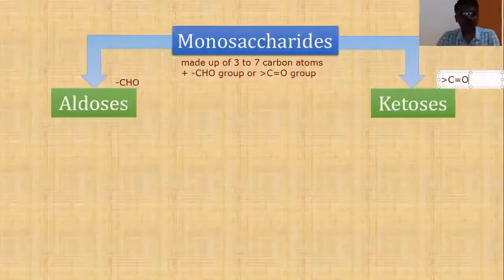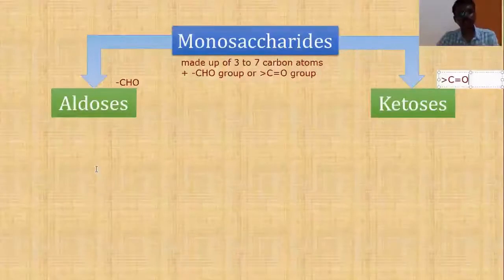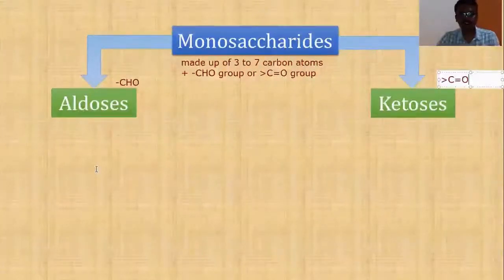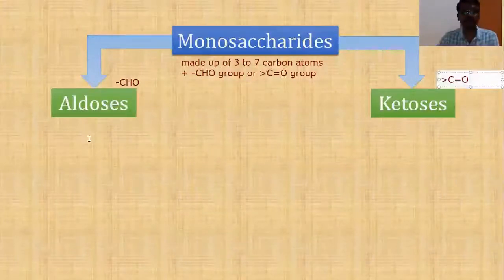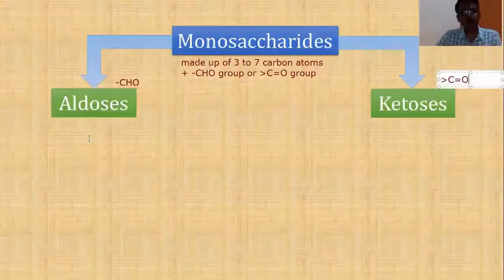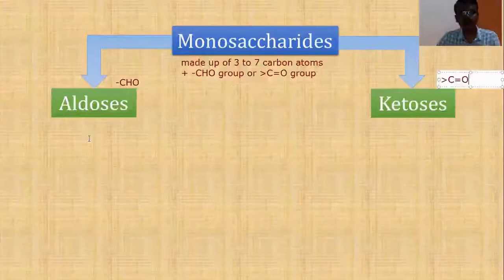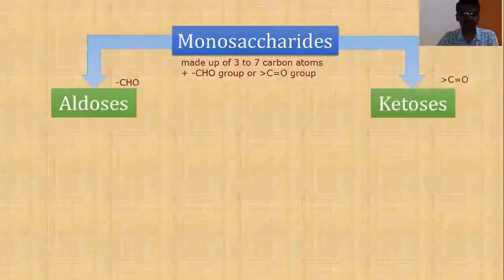Now, depending on the number of carbon atoms, again we divide aldoses into different types. If a monosaccharide contains 3 carbon atoms and 1 aldehydic group, it is an aldotriose. 4 carbon atoms, 1 aldehydic group, aldotetrose, then aldopentose, then aldohexose, then aldoheptose. So let me show you those terms.